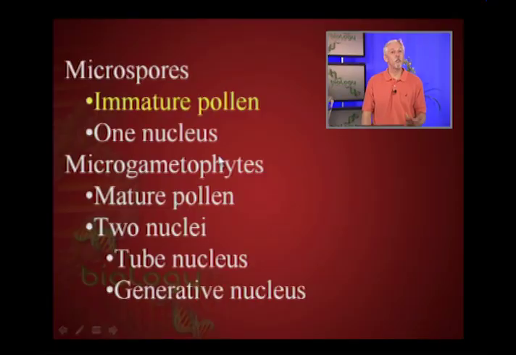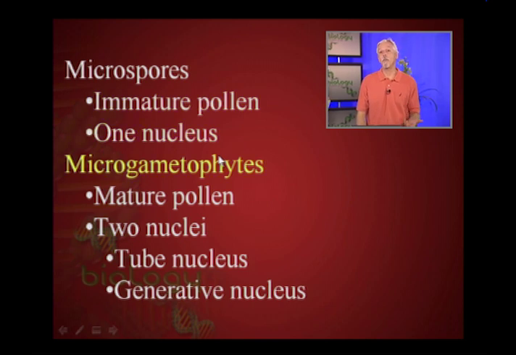Okay, so again, as we consider the difference between a microspore and a microgametophyte, the microspores would be immature pollen grains. They're not fully mature yet, and they only have a single nucleus. Microgametophytes are also pollen grains, but these are the mature pollen grains. They will have two nuclei. One of those nuclei is called a tube nucleus, and the other is called a generative nucleus. And it's the generative nucleus that's actually going to be responsible for producing sperm that can fertilize an egg.